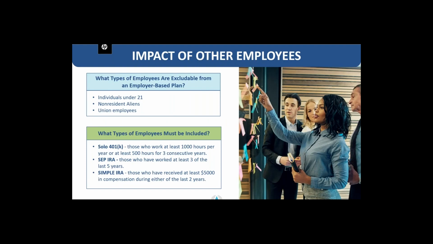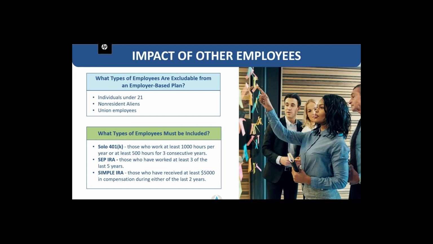Now, a big part of this is the impact of other employees that will determine what type of plan you ultimately are going to choose. You're going to need to understand what type of employees need to be covered, whom can be excluded, and who is most likely going to participate in the plan. So, what types of employees are excludable from an employer based plan? They're going to be individuals under the age of 21, non resident aliens of the United States, and unionized employees that are covered by collective bargaining agreements.